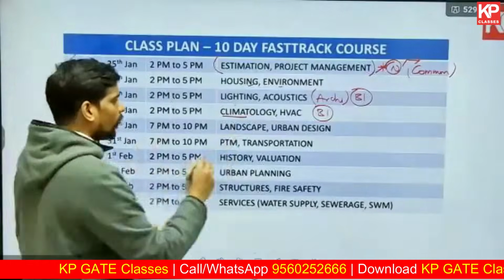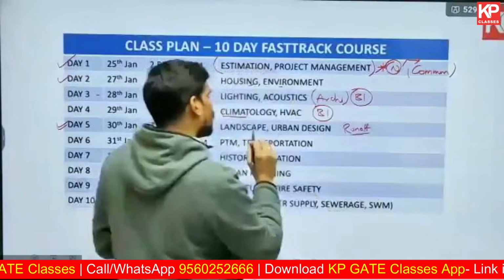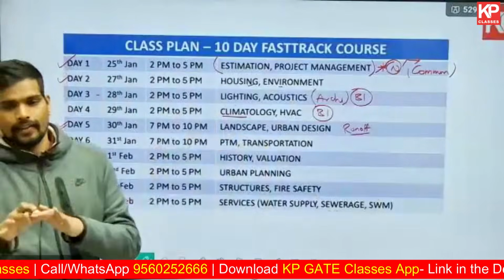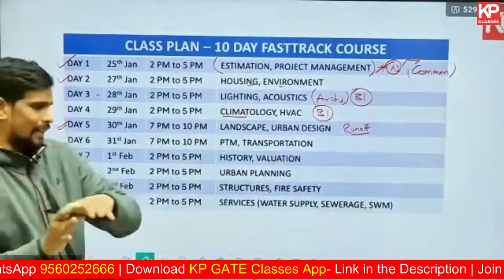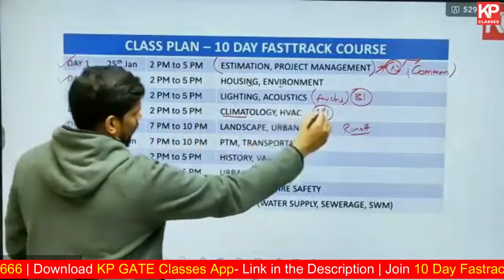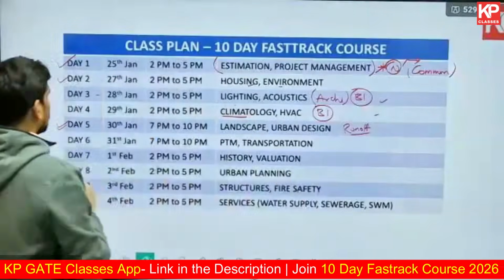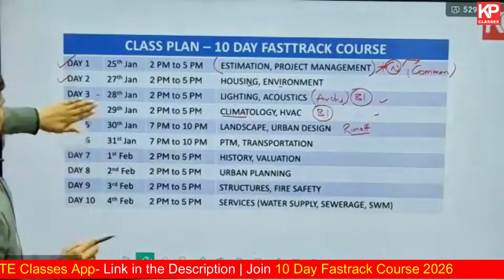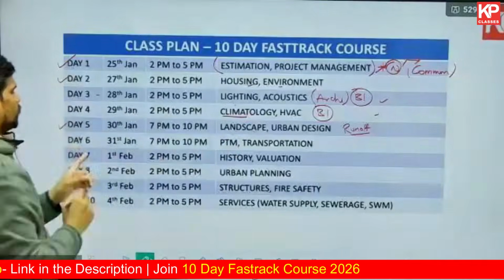In landscape there is runoff, so if you know this runoff topic already, then you can treat it as secondary. I do not recommend you to miss any lecture, but live classes you can skip if you want. You can skip these if you are attending the planning part. So landscape and urban design, like I said, is more theoretical. If you know it already, you can skip, otherwise it is important.